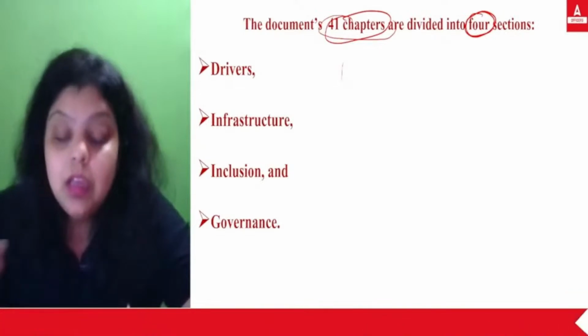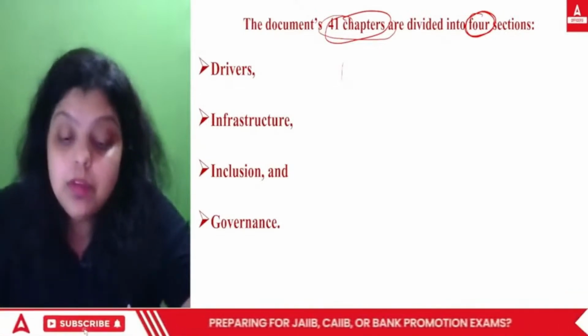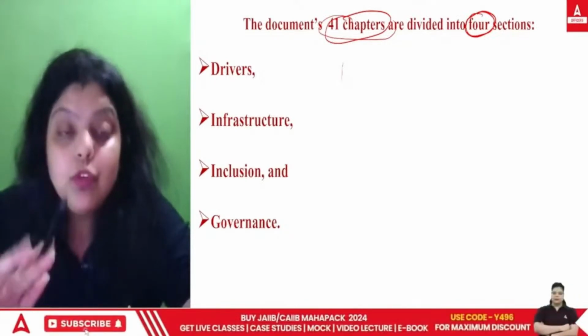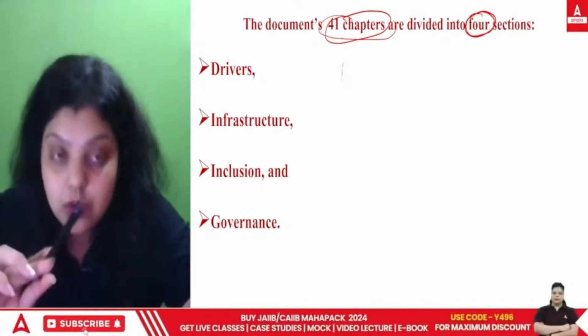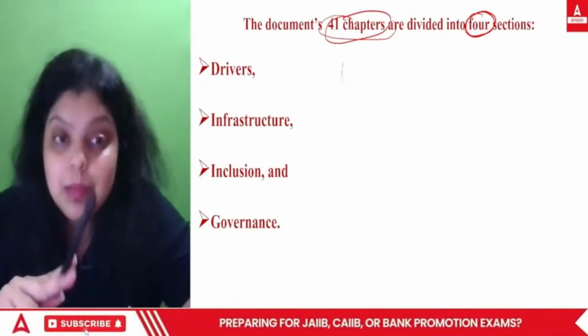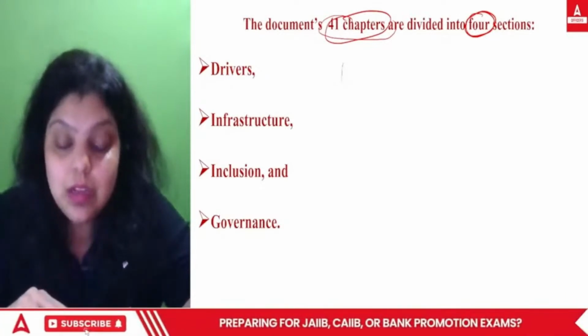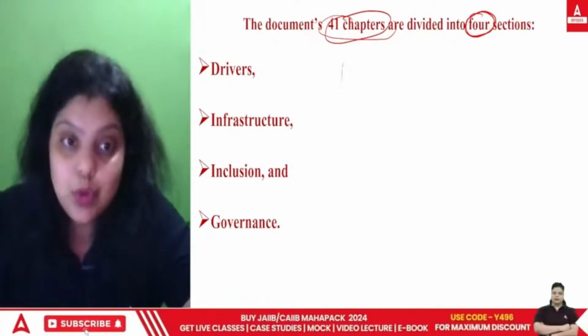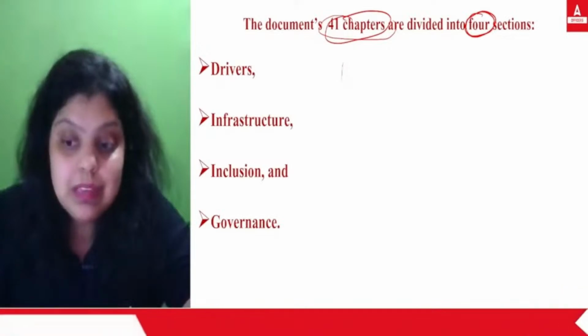It can be asked, in that particular document, which of the following is not one of the 4 sections? You have to find out which of the following is not from drivers, infrastructure, inclusion, and governance. So this type of question can be asked from the national strategy for New India by NITI Aayog, and these 4 sections of the document are very important. Questions will be seen.